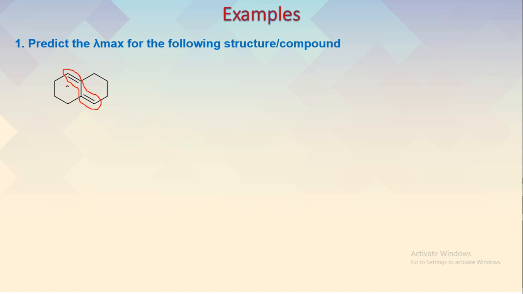Then we have to find out, are there any exocyclic double bonds. I can see here there is one exocyclic double bond for ring B, and also one exocyclic double bond for this ring A. There is no double bond extending conjugation. Here we can see only two double bonds, so there is no question of a double bond extending conjugation, and there are no alkyl substituents, whereas we can have ring residues. There is one ring residue here, another ring residue here, then a third ring residue, and a fourth ring residue. So these are the things we need to answer.